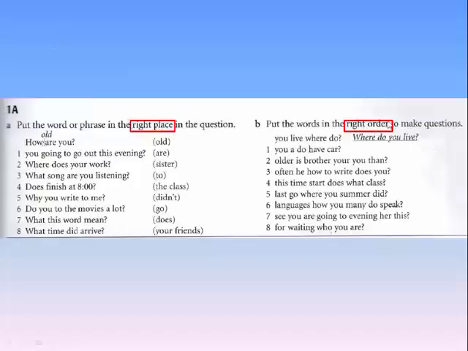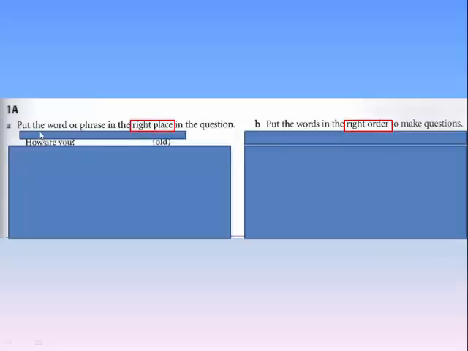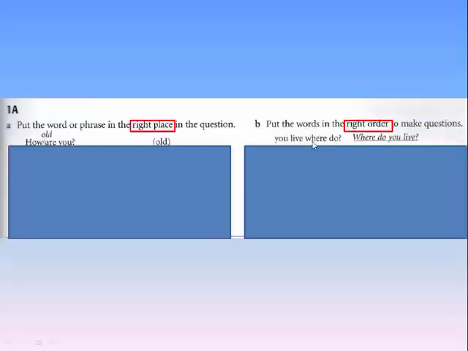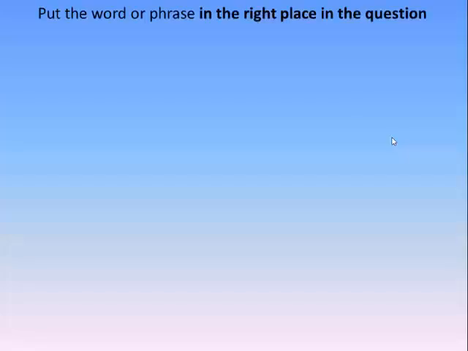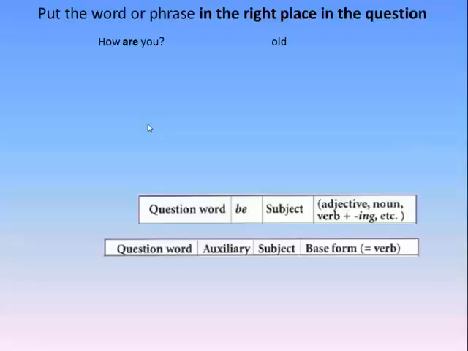Right place, right order. In this case, right place, you have a question and you need to incorporate a word. You do not need to change the order. The order is correct, but you need to incorporate a word. In this other section, you have all the words. All the words are here. You do not need to incorporate another word, but they are not in the correct order. Let's try. Let's do the first example.